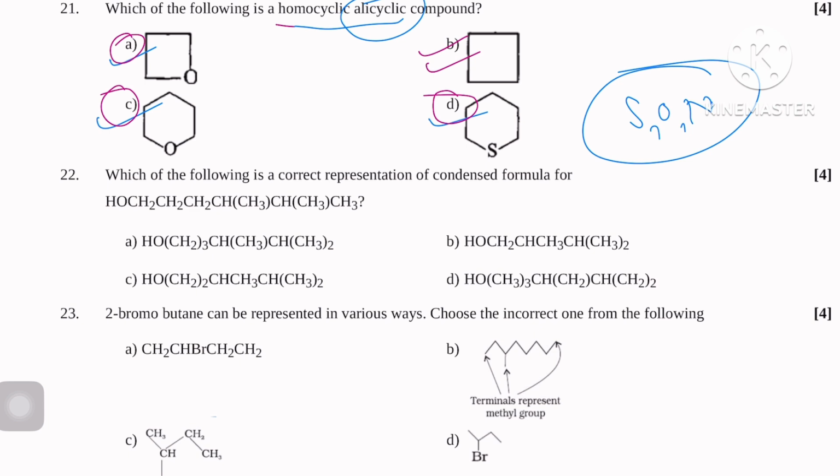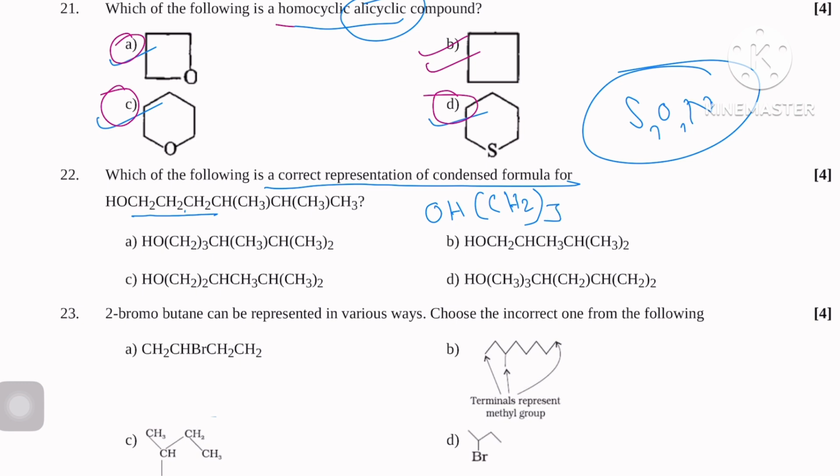So next question, question number 22. Which of the following is the correct representation of the condensed formula? Here OH and CH2. So we can write OH, CH2 how many times? 1, 2, 3, so thrice.